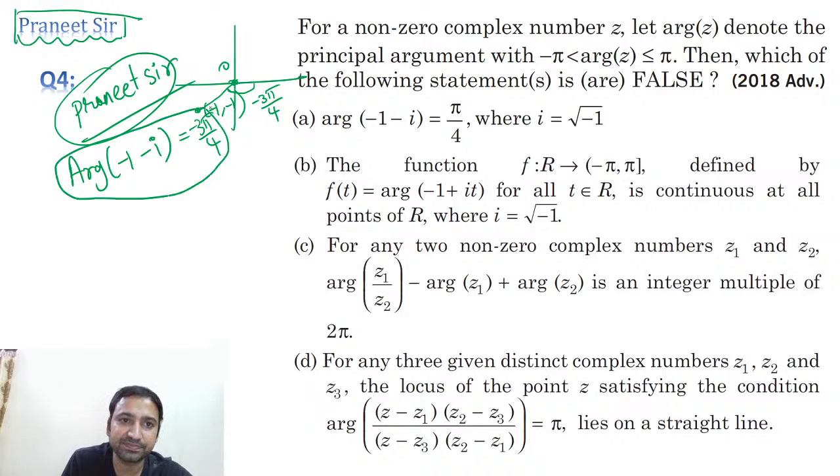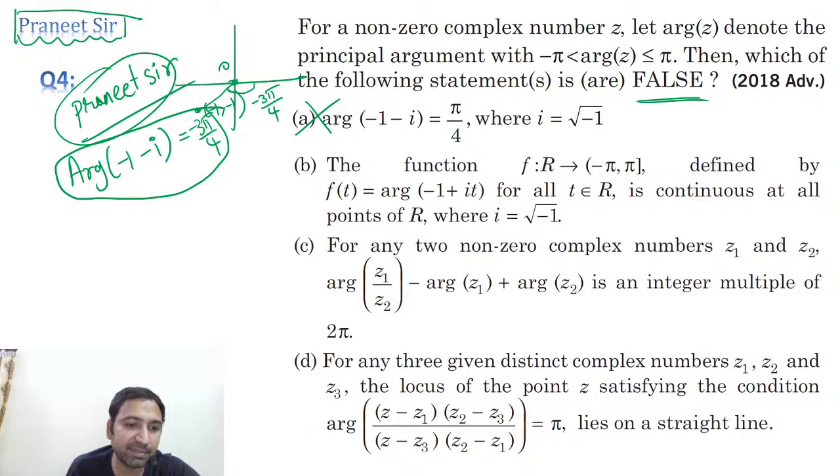So this is correct and this is wrong. Option A is wrong. Understood? Why is option A wrong? The argument of minus 1 minus i is minus 3 pi by 4, but he is saying pi by 4, so whatever he is saying is wrong. But he is asking for the false statement only, guys.